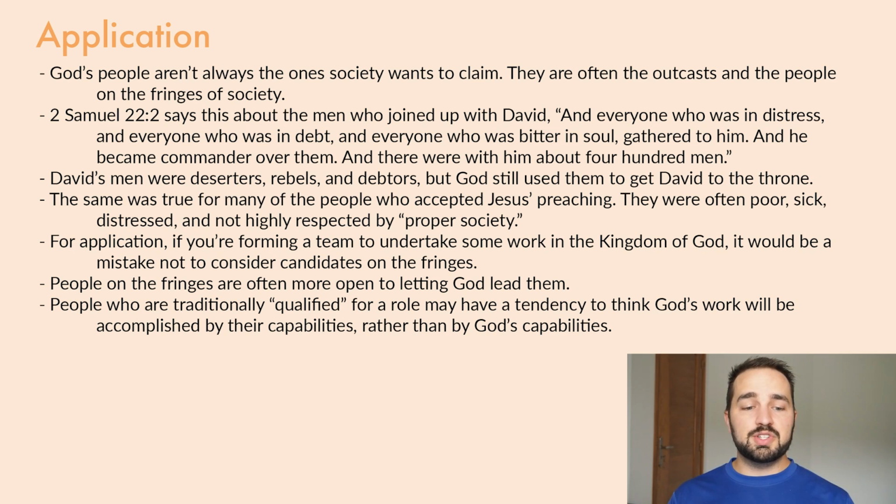Quote, "And everyone who was in distress, and everyone who was in debt, and everyone who was bitter in soul gathered to him, and he became commander over them. And there were with him about 400 men." So David's men were deserters, they were rebels, they were debtors, but God was still going to use them to bring about his ultimate will, and that was to bring David to the throne.